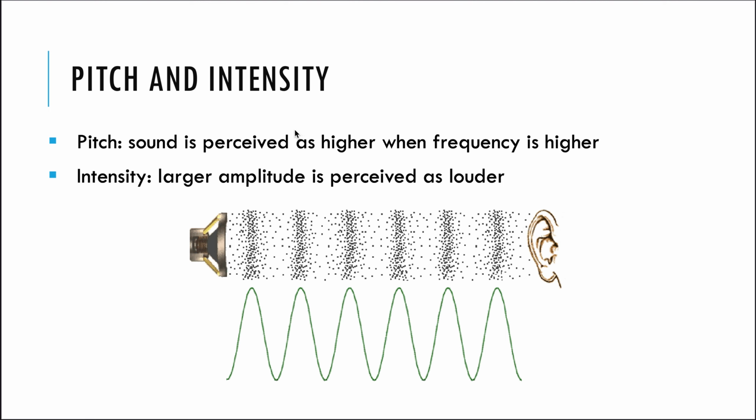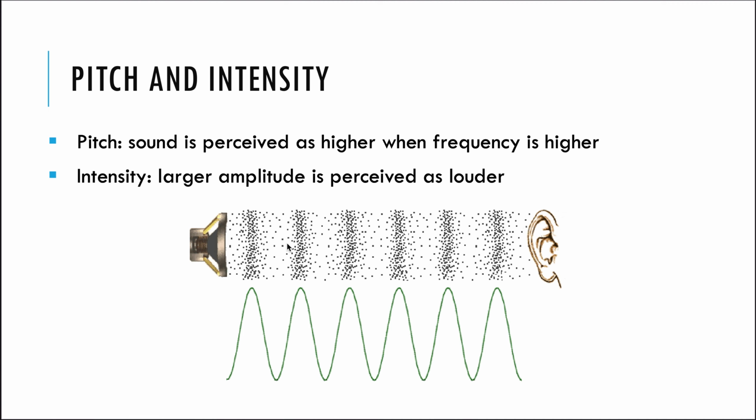The next thing is about pitch and intensity of sound. So pitch has to do with frequency. Sound is perceived as being of higher pitch when the frequency is higher. Intensity, however, deals more with loudness. Sound that has a larger amplitude is perceived as louder.